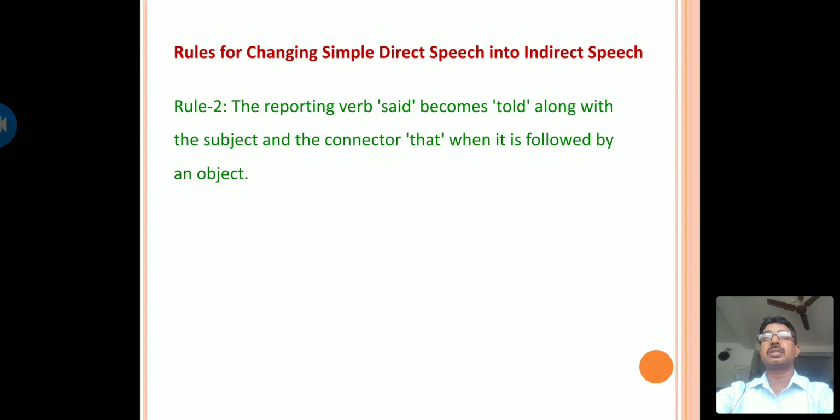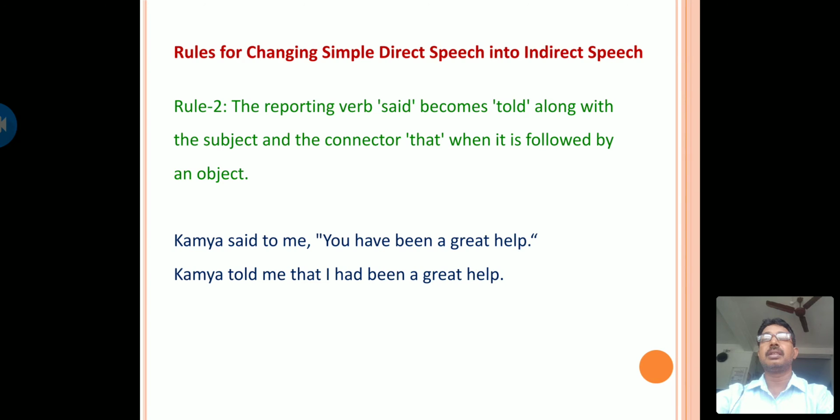And next rule, the reporting verb said becomes told, along with the subject and the connector that, when it is followed by an object. In direct speech, whenever the reporting verb said to is given, we use told in indirect speech.